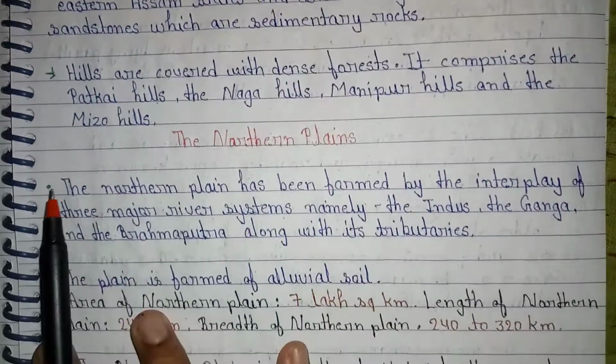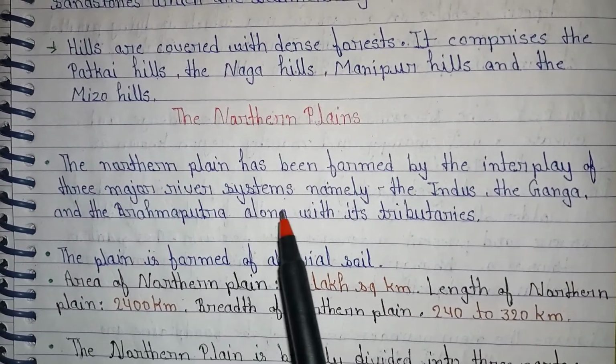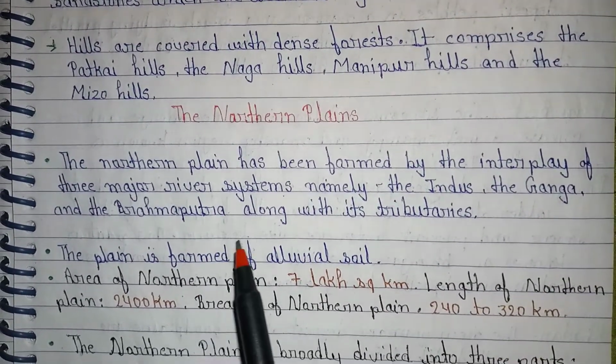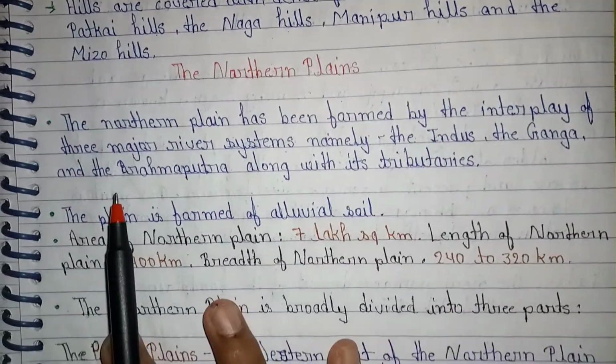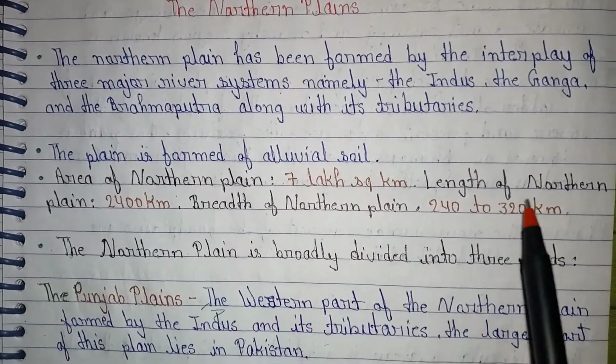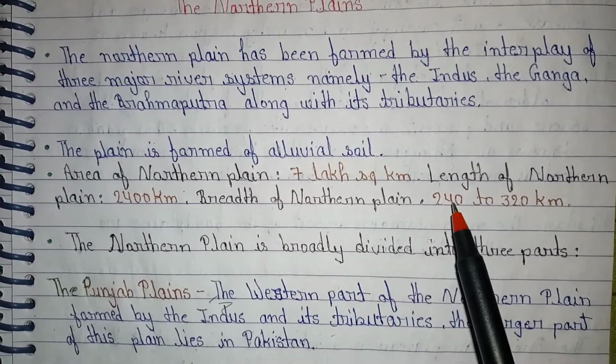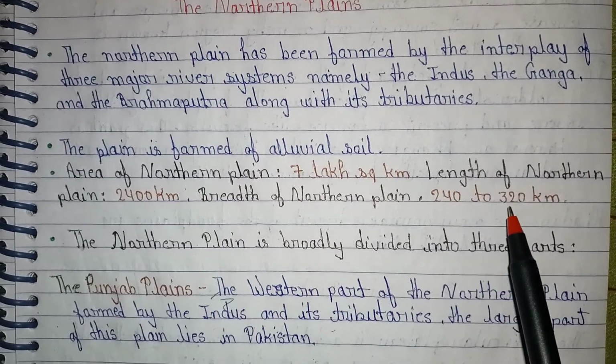The Northern Plains. The Northern Plain has been formed by the interplay of three major river systems, namely the Indus, the Ganga and the Brahmaputra along with its tributaries. The plain is formed of alluvial soil. Area of Northern Plain 7 lakh square kilometer. Length of Northern Plain 2,400 km. Width of Northern Plain 240 to 320 km.